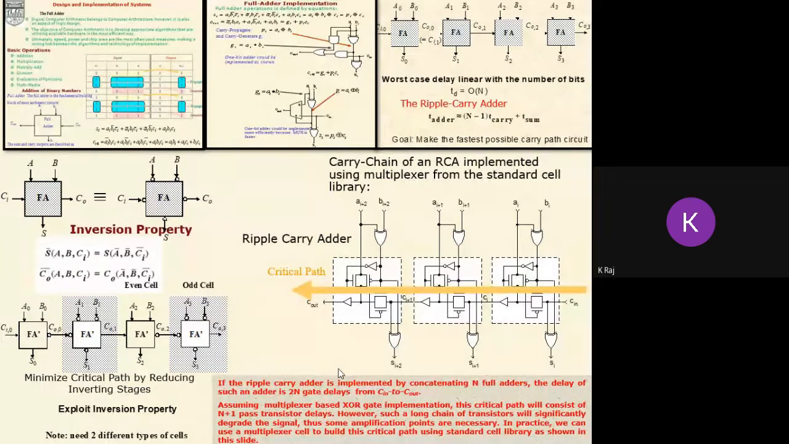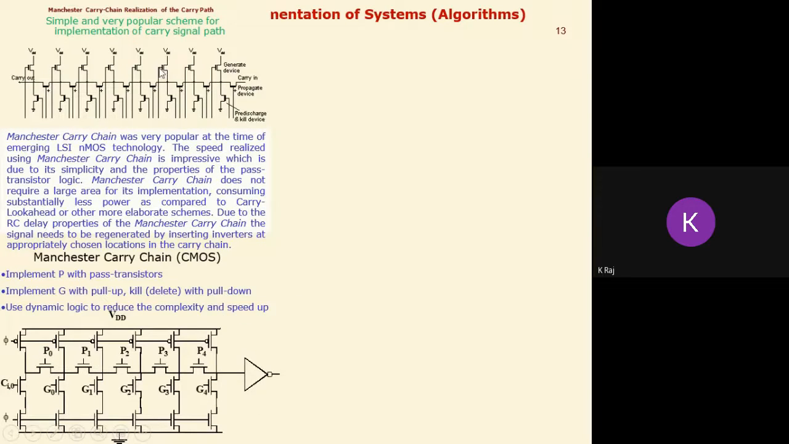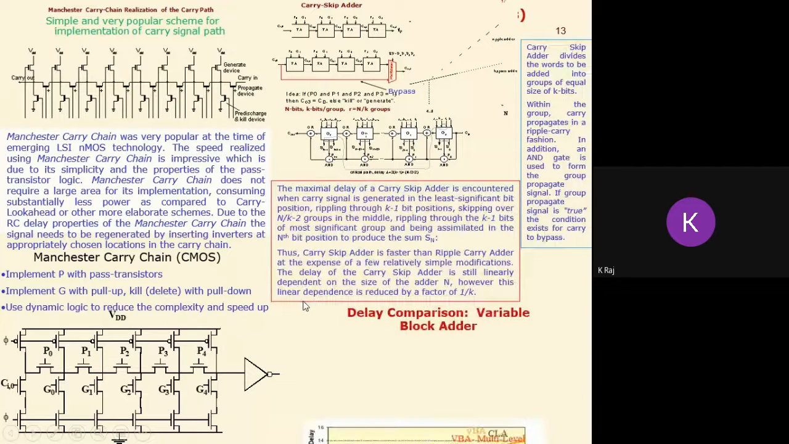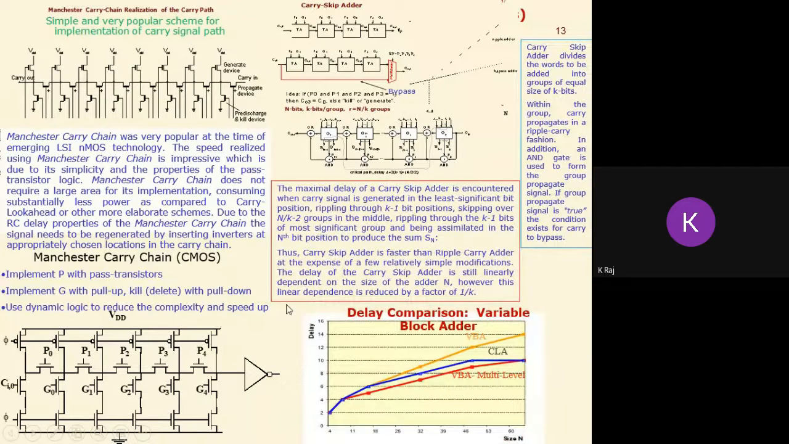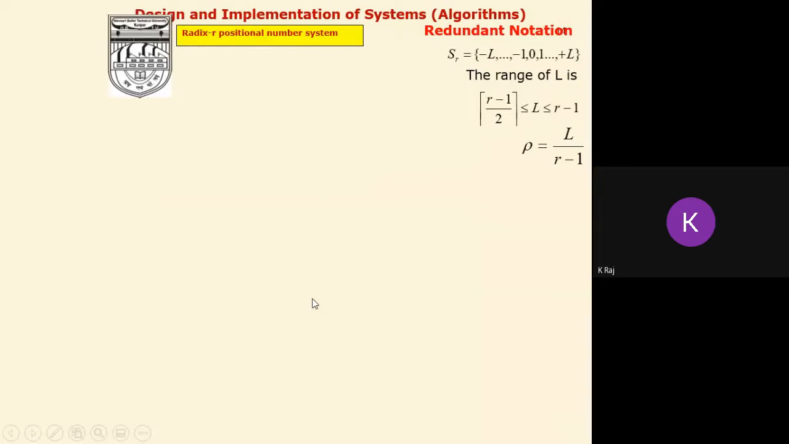After this, we come to another method that enhances the addition process, known as the Manchester carry chain. The Manchester carry chain using CMOS enhances the performance of the addition, and we can use different block adders, the variable block adders, in order to enhance the performance. There are other methods like the carry look ahead adder, carry save adder, and carry completion adder.